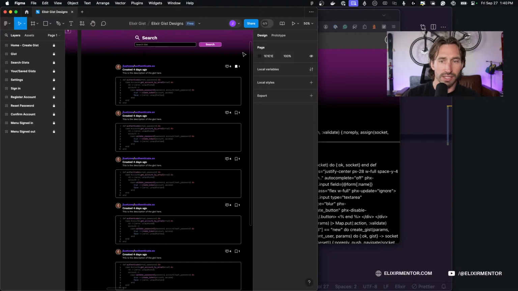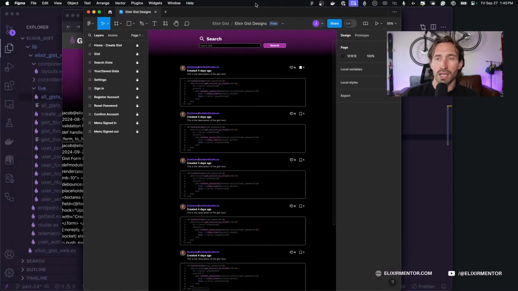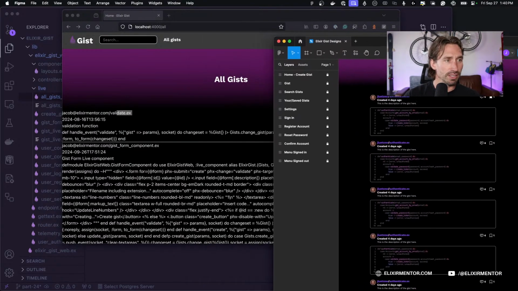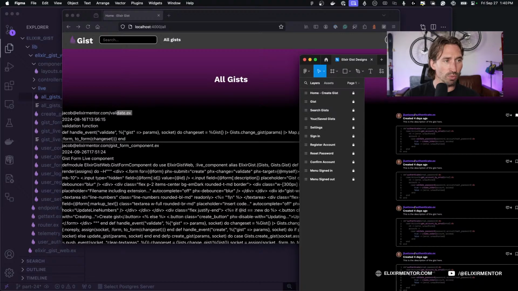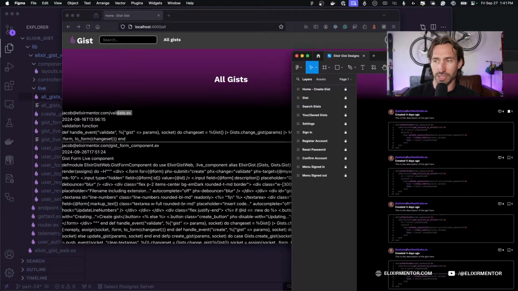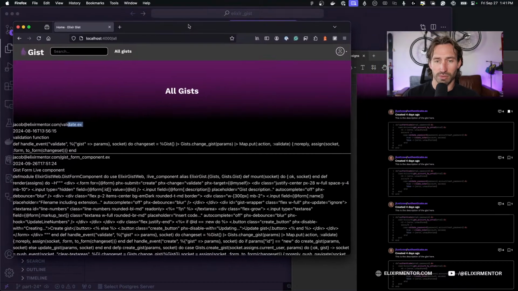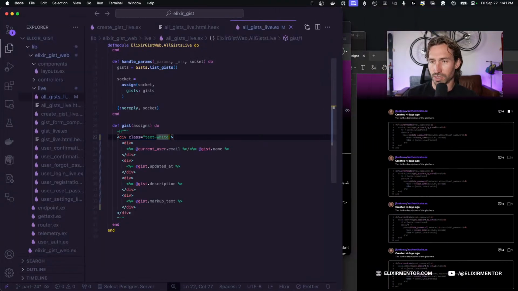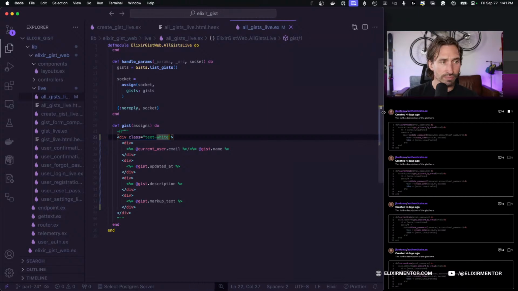I forgot how to hide this view. It doesn't matter. All right, I'm just going to put this over here underneath me just so we can reference it as we're building. I think that's good. And then we'll have our browser open where we can see what we're doing. And now we'll code and we'll start knocking this out.